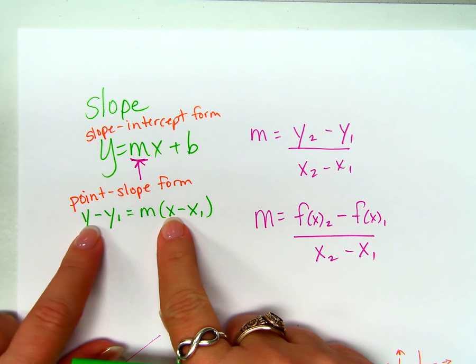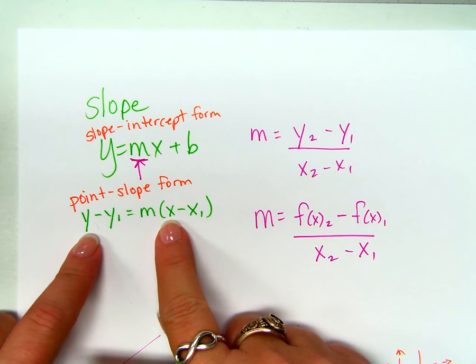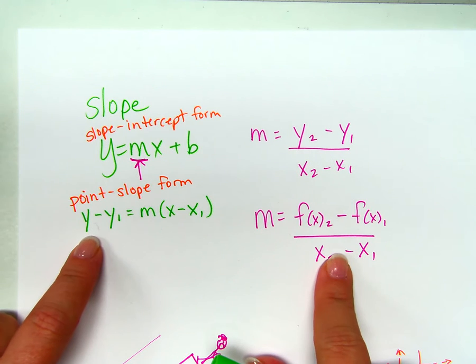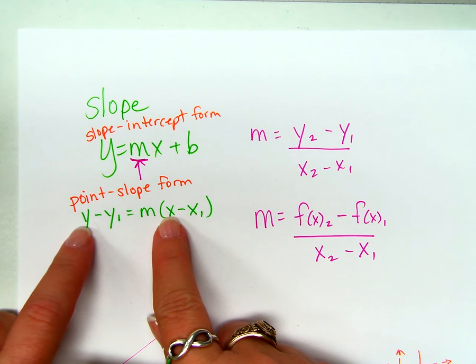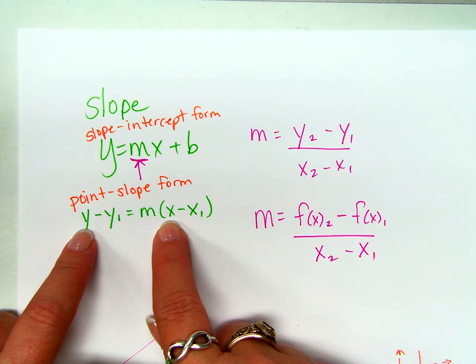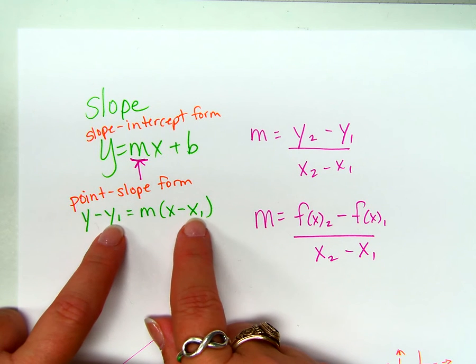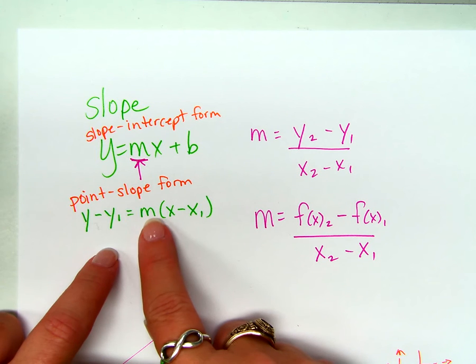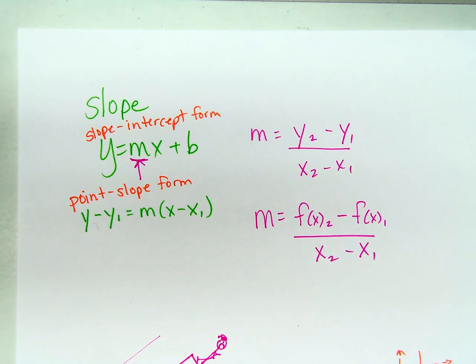Now, why doesn't this y and this x have a 2 like it does in the slope formula? Do we substitute anything in for this x and y when we're writing point-slope form? No, we do not, do we? This is what we substitute in for, an x and a y, and then we substitute an m as well. Do you remember that?